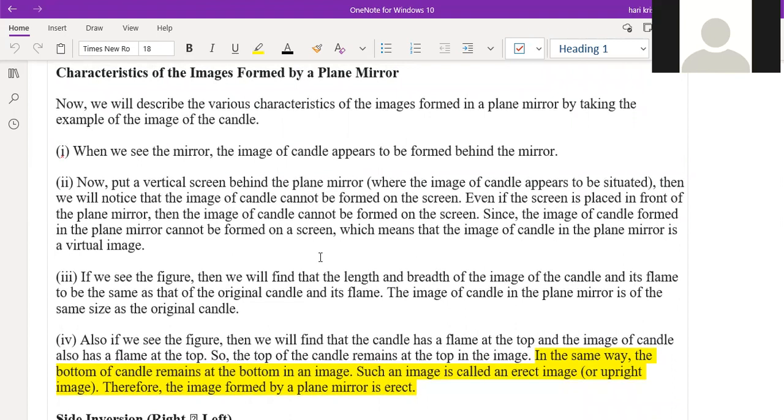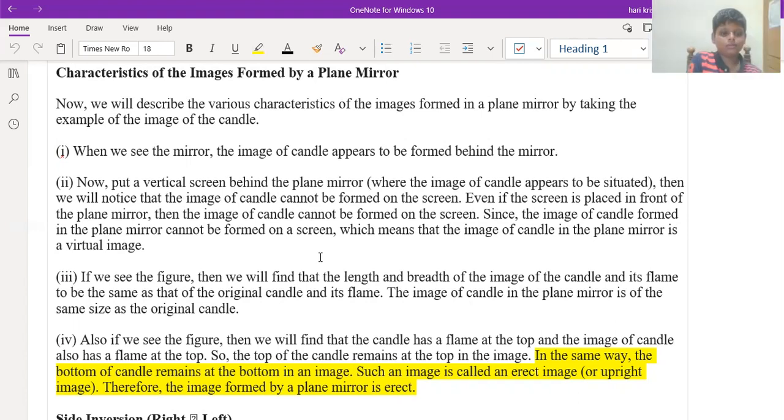We know mirrors are of two types. One is a plane mirror, the second is a curved mirror. Plane mirror means there is no angle at all. Completely it is a plane surface. Curved mirror means there will be some curves, either concave or convex. Clear this one? Yes, sir. So for the image formed by an object in the plane mirror, we'll study these 4 characteristics. What's the first one?